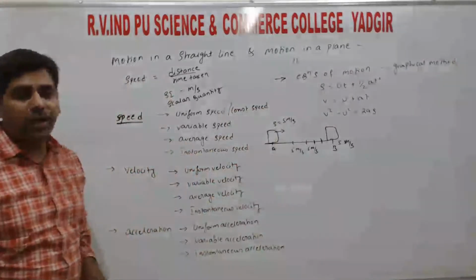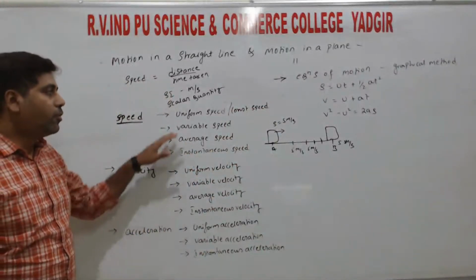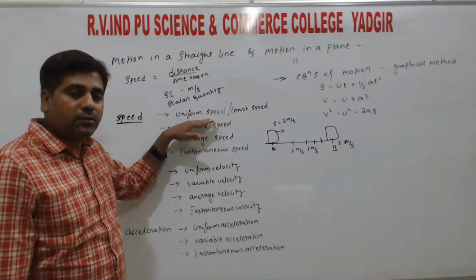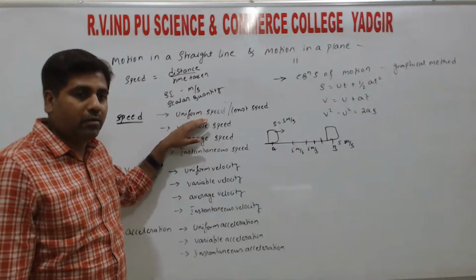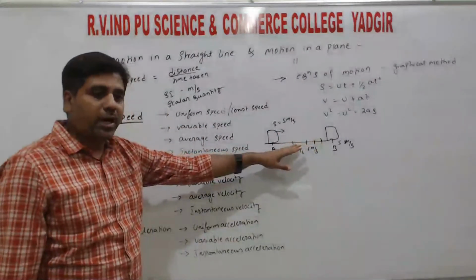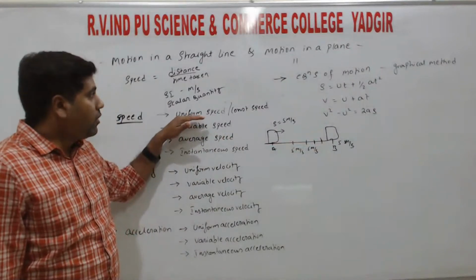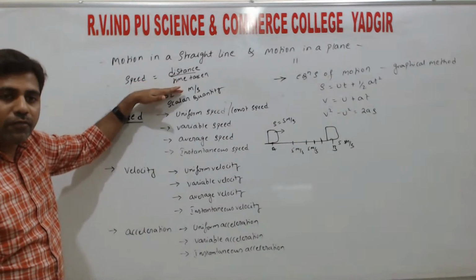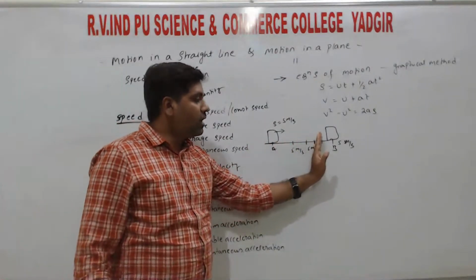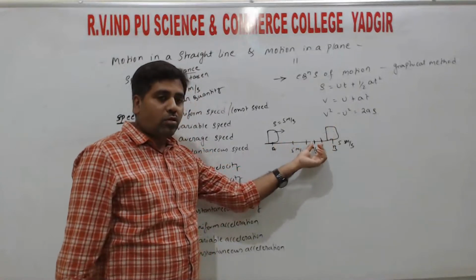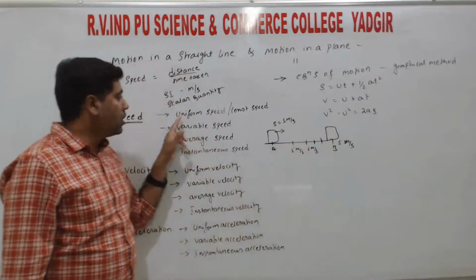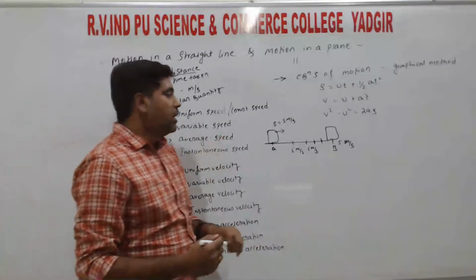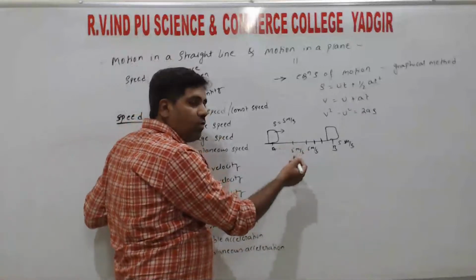So we can be asked to define uniform speed, right? Uniform speed is when the speed of an object remains constant during its motion, so that speed we call uniform speed, right? At each and every point the speed does not change. Or the distance covered by an object is the same distance in the same interval of time. So it keeps covering the same distance in the same interval, taking the same time to cover the same distance. That we also call uniform speed. So we can state it in two ways. That means it covers equal distances in equal intervals of time.